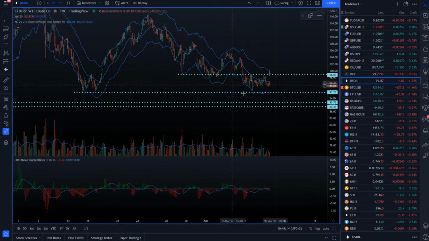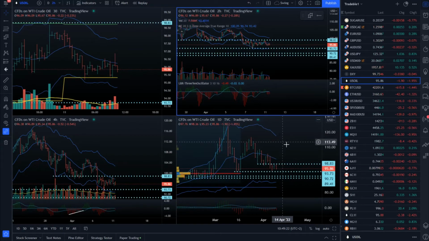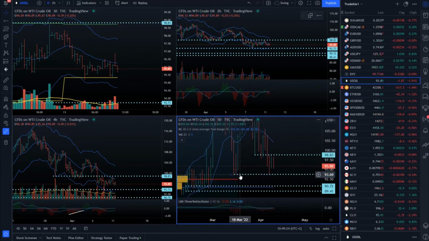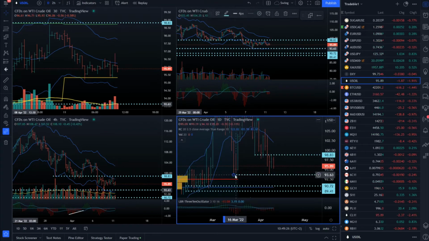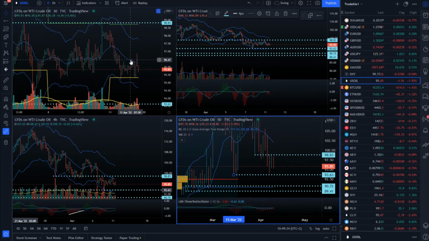Crude oil seems like we're doing a consolidation the last 2 days, but we are in the down cycle, and we basically tested or almost tested this pivot low. There is still a chance we can revisit that 93.65. We've got this consolidation. Now price is trading around Friday's low, 95.32. So there is nothing bullish here that I can see.